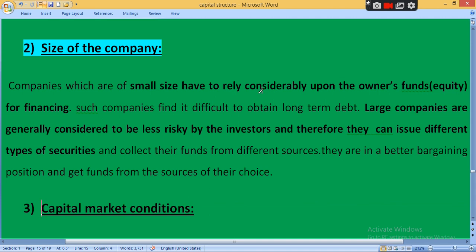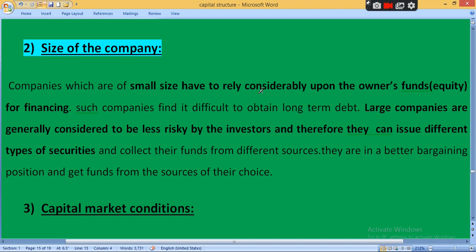There are various sources we already discussed, owner's fund and borrowed fund. Simply keep in mind, if your company is small, then you have to depend on only one source, that is owner's fund, or you can say equity, clear. And if your company is large, then you can use different securities, different sources of fund according to your choice.